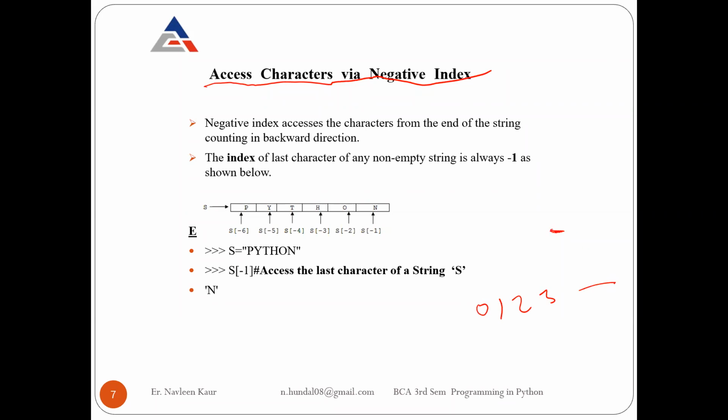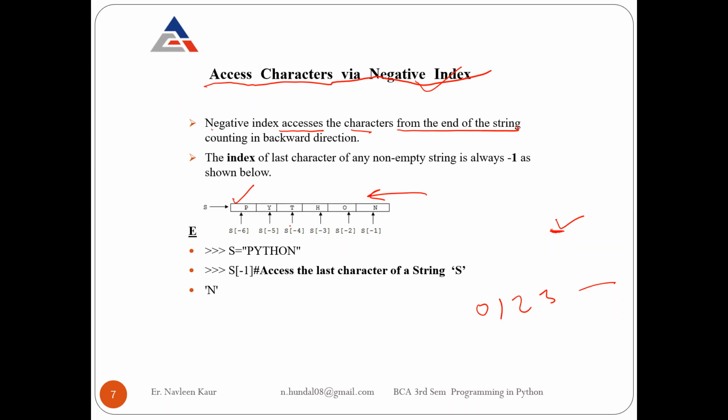But we can also consider negative numbers. Okay, now what is negative indexing? Negative index first of all accesses the characters from the end of the string. Generally we start accessing the elements from the beginning of the string, but if you are using negative index, you can start in the reverse order, from the last.